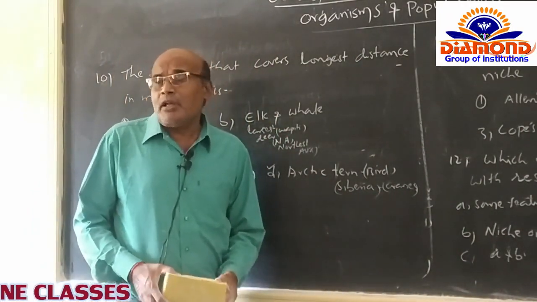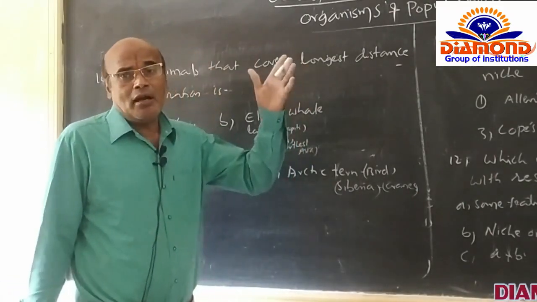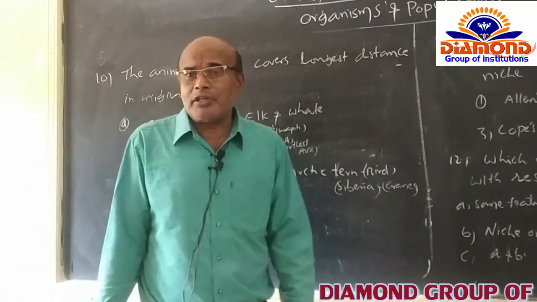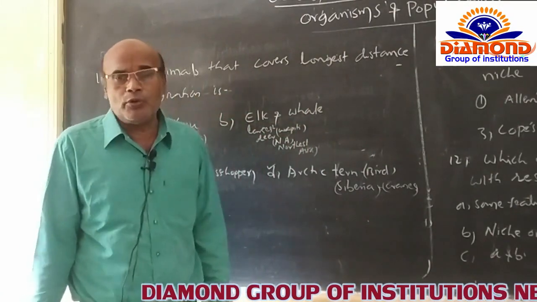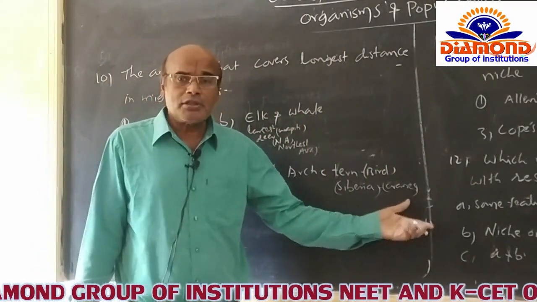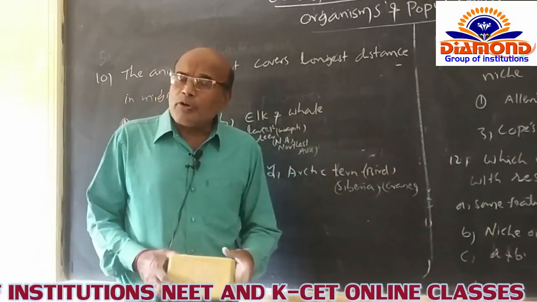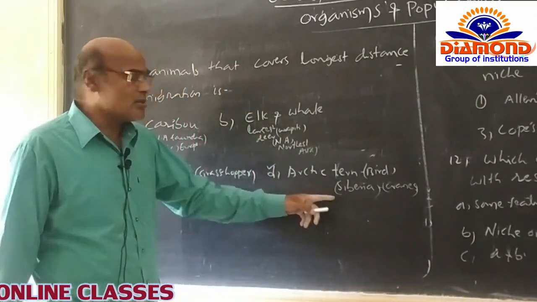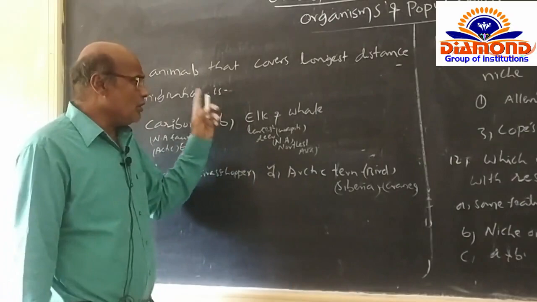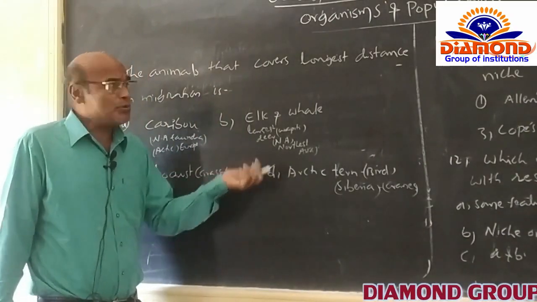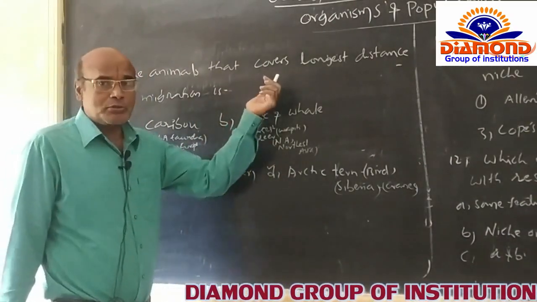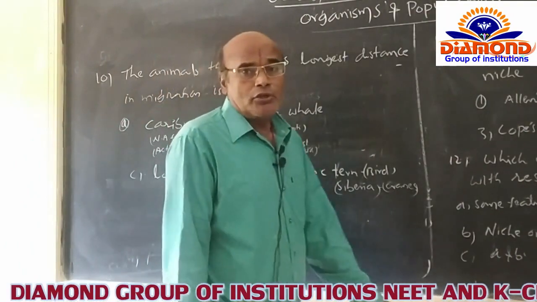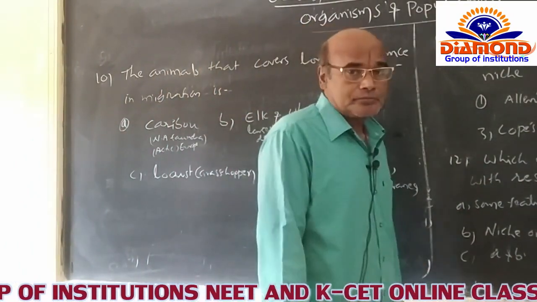It migrates from Siberia, travels miles together, and finally reaches Kolleru Lake of Andhra Pradesh to develop its own species, and comes back within the year to its own place, that is Siberia. So among the four options, option D is correct for this question. After that, you go for the next question.